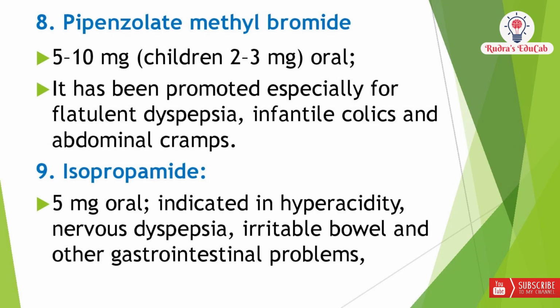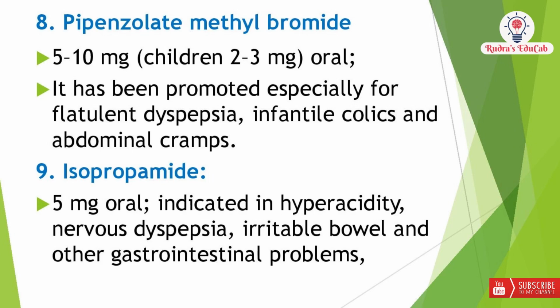This drug is generally given as pipenzolate methyl bromide, and the normal dose is 5 to 10 mg, which is given orally, and in children the dose is 2 to 3 mg. It has been promoted especially for flatulent dyspepsia, infantile colics and abdominal cramps.